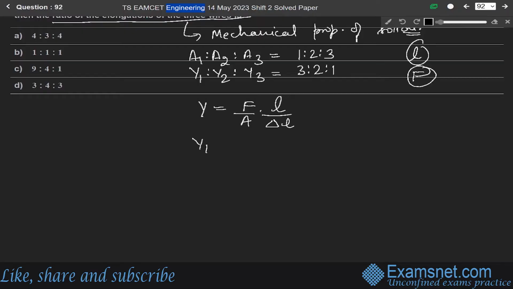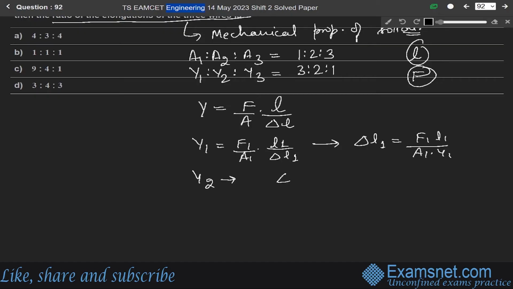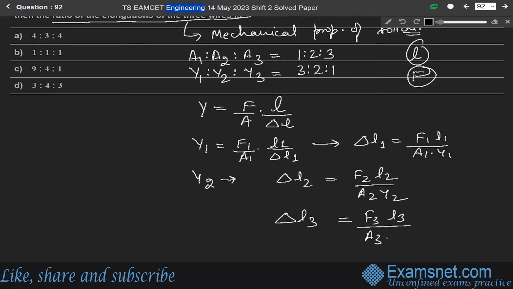So Y1 equals F1 over A1 into L1 over delta L1, so delta L1 equals F1 L1 over A1 Y1. Similarly, delta L2 equals F2 L2 over A2 Y2, and delta L3 equals F3 L3 over A3 Y3.